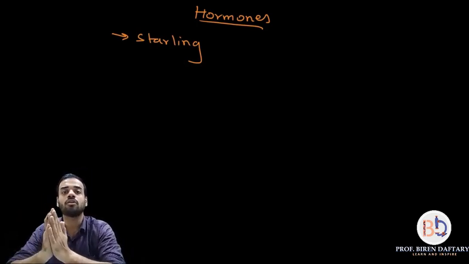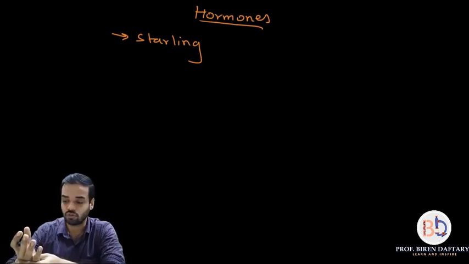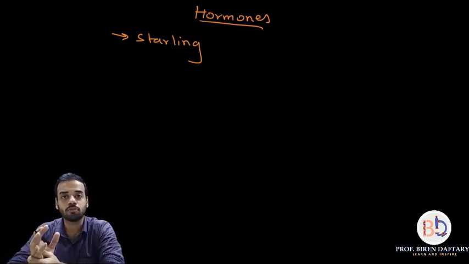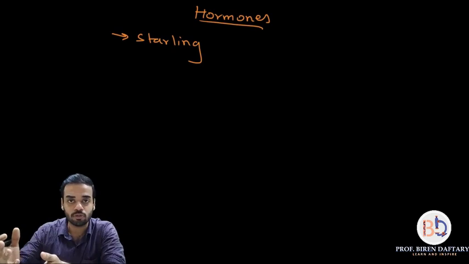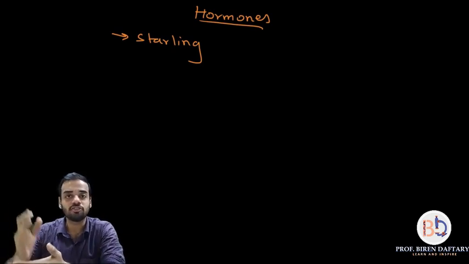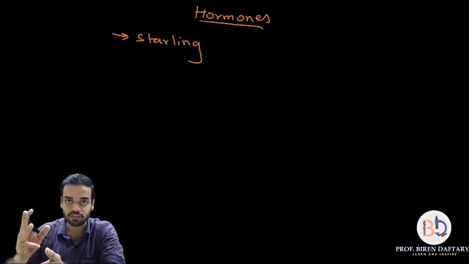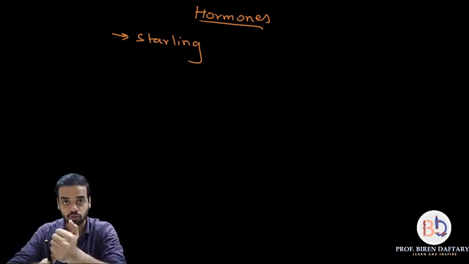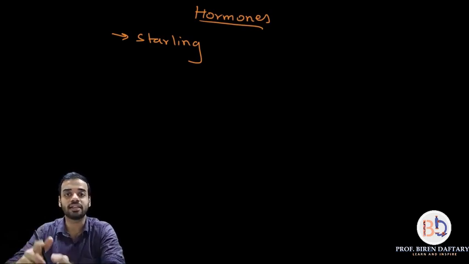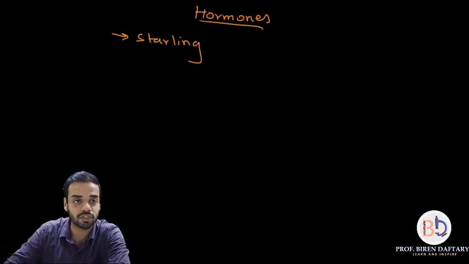Now coming to the plant hormones. Plant hormones are also called phytohormones, and they can basically do three functions. They can promote growth, they can inhibit growth, and they can regulate growth. So let me write it down over here.